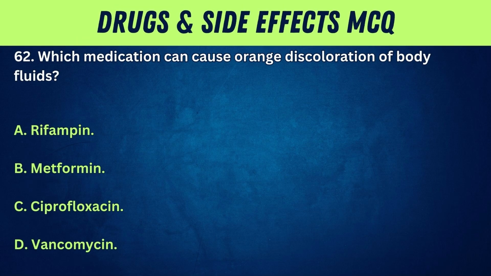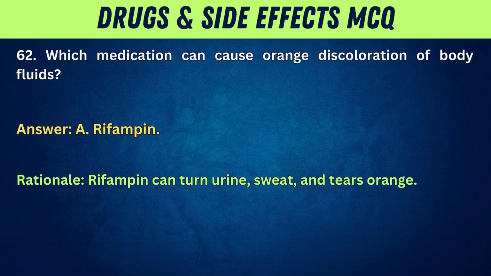62. Which medication can cause orange discoloration of body fluids? A. Rifampin. B. Metformin. C. Ciprofloxacin. D. Vancomycin. Answer: A. Rifampin. Rationale: Rifampin can turn urine, sweat, and tears orange.